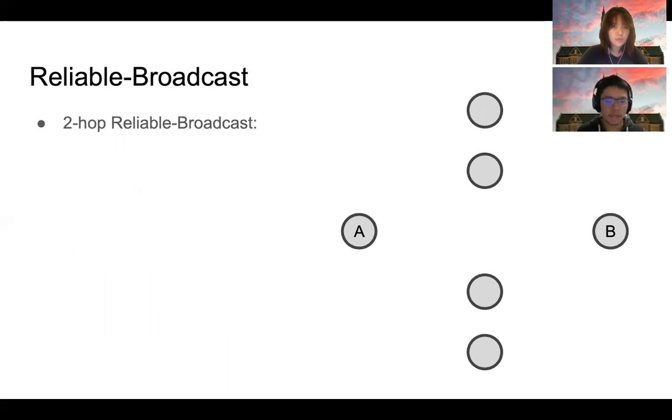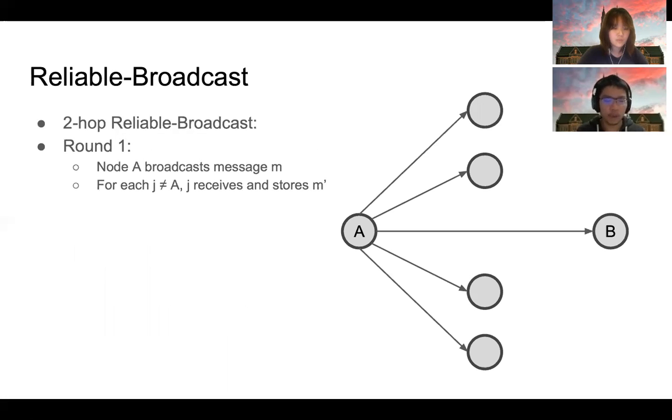The reliable broadcast protocol is a two-hop communication protocol. In other words, there are two rounds. Suppose we have 6 nodes, as the graph shows, and node A wants to reliably broadcast the message M, and node B wants to reliably receive that message. In round 1, node A broadcasts the message M to its neighbors.